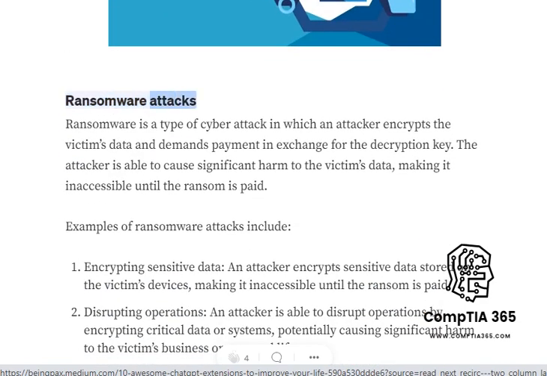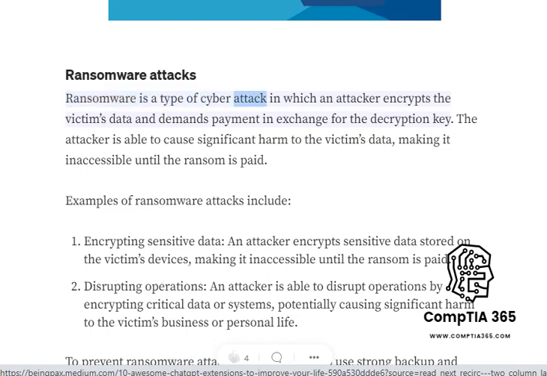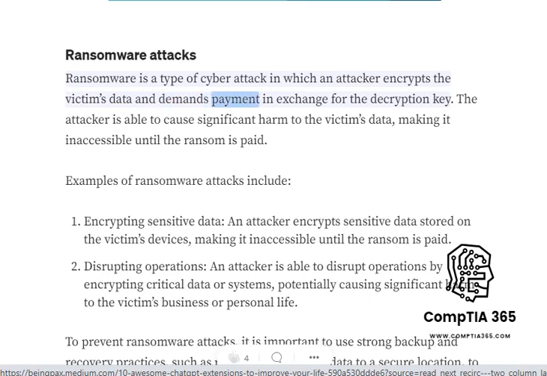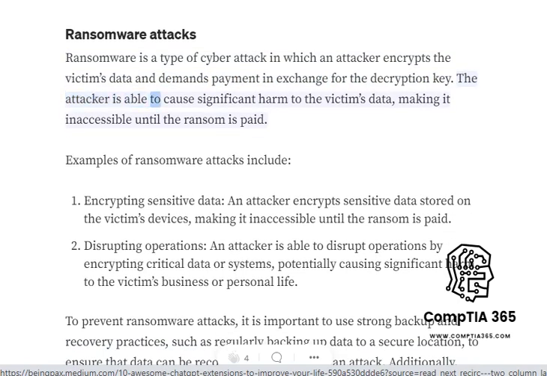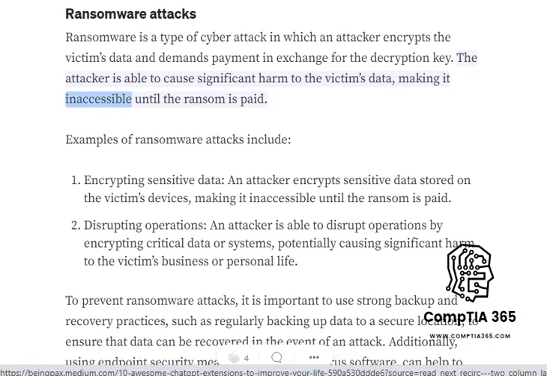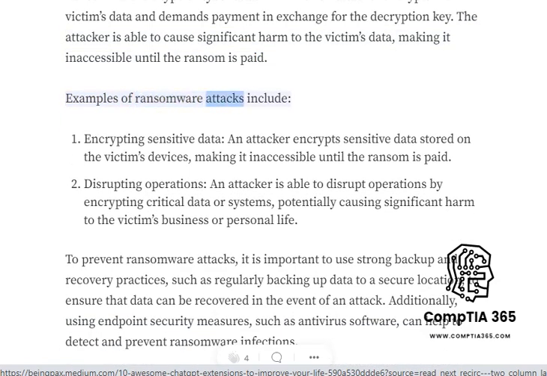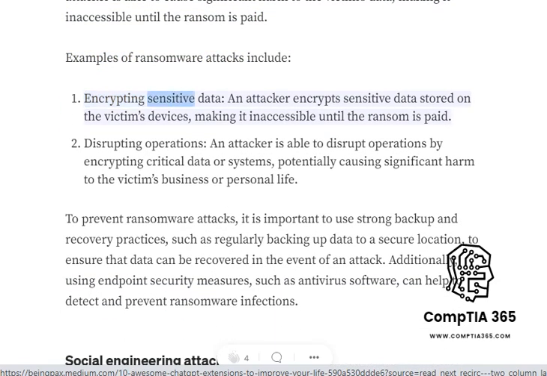Ransomware attacks. Ransomware is a type of cyber attack in which an attacker encrypts the victim's data and demands payment in exchange for the decryption key. The attacker is able to cause significant harm to the victim's data, making it inaccessible until the ransom is paid. Examples of ransomware attacks include encrypting sensitive data.